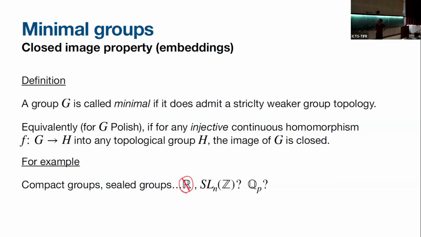Not R. What about SL_n(Z)? Does it embed non-closed somewhere? In many places, right? Pick a p, or a finite completion, whatever you want. What about Q_p? Can you do this torus trick with Q_p? And then it will be not closed. So it's a question I'm asking you.